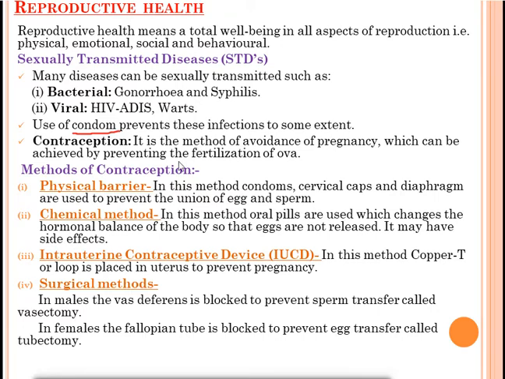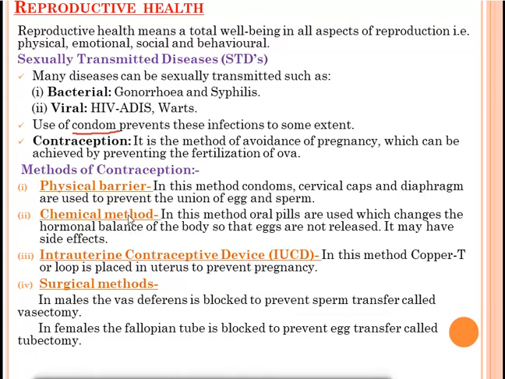Now we'll discuss the methods of contraception. There are different methods of contraception. First method is physical barrier. In this method, condoms, cervical caps and diaphragms are used to prevent the union of egg and sperm. Physical barriers are obstacles by which the egg and sperm will not meet together. They will not come in contact with each other, so fertilization will not take place. We can prevent that fertilization using condoms, cervical caps and diaphragm.